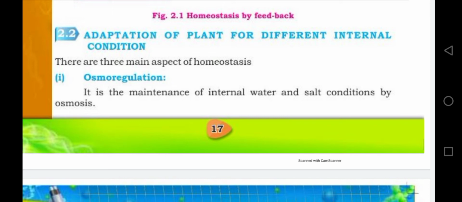So, water, as we know that all the transportation within an organism takes place in fluid medium or liquid medium. That's why the water is vital for the sustenance of all the organisms. And salts, especially mineral salts, are the inorganic substances just like the calcium, magnesium, etc. They are required for the proper growth of the body.